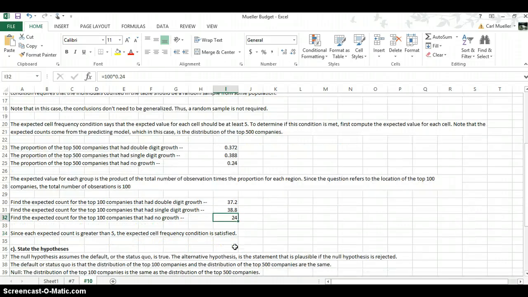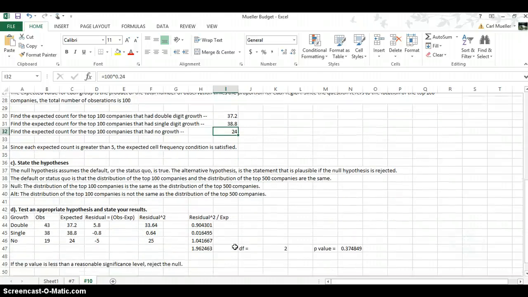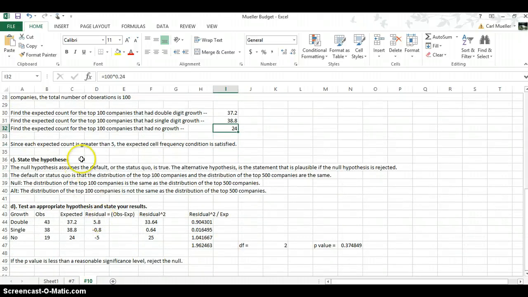Part C is state the hypotheses. The null hypothesis assumes the default. It always assumes the default, that the status quo is true, that there is no measurable correlation, there is no link, they're independent of each other.